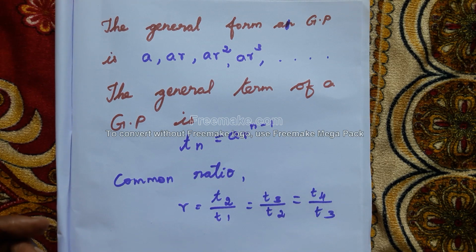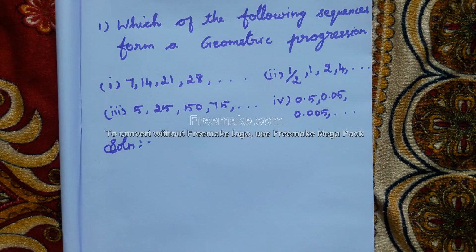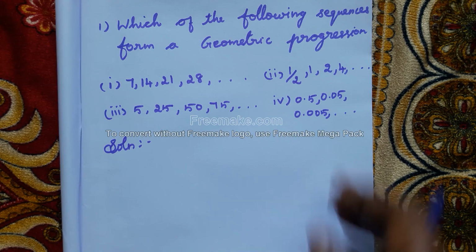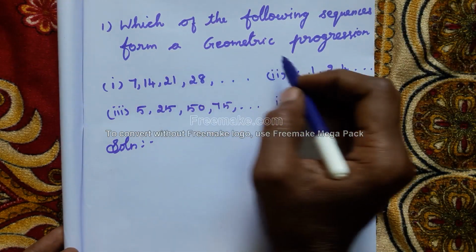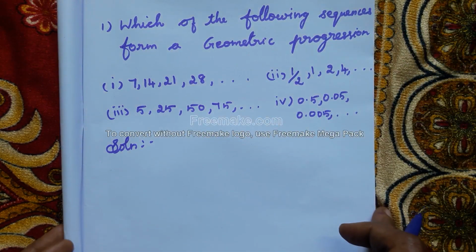Now we can learn some basic problems based on geometric sequence. First problem. Which of the following sequences form a geometric progression?